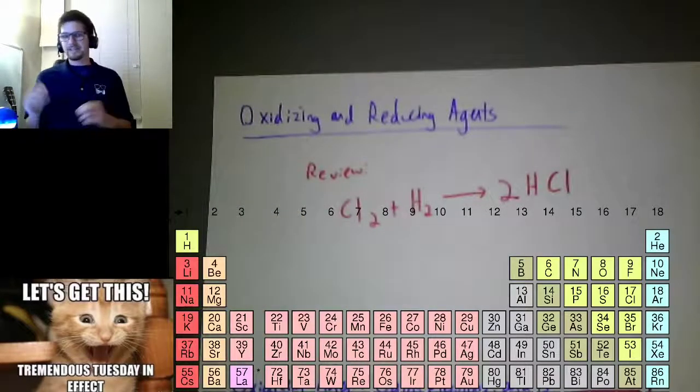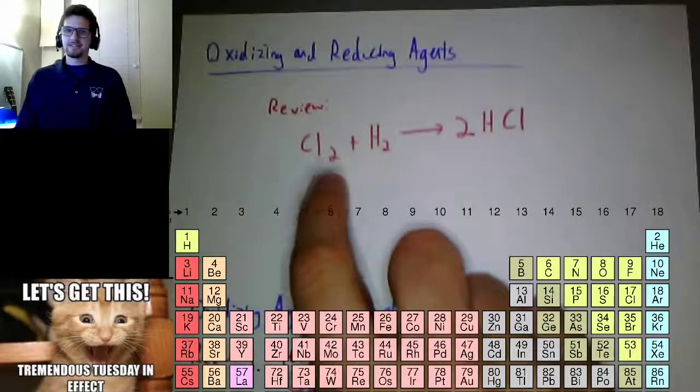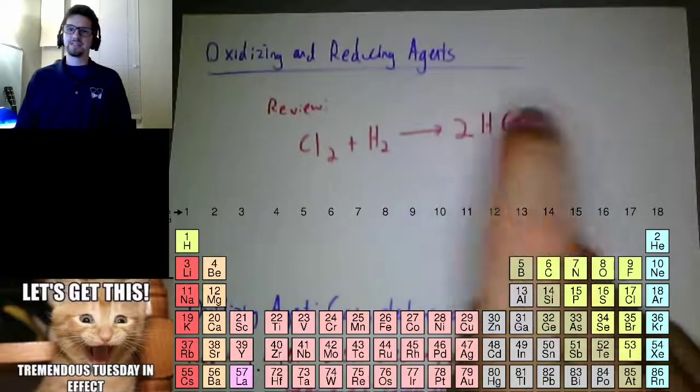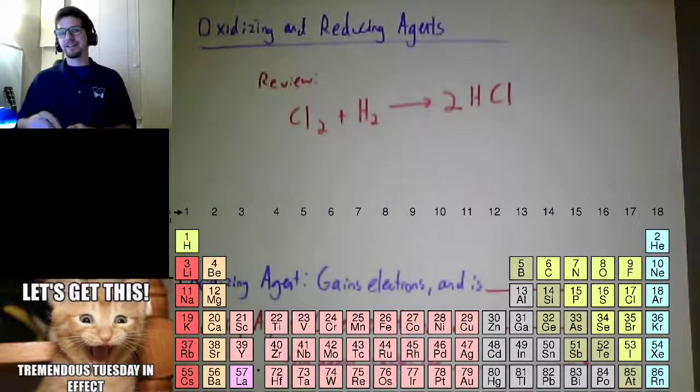All right, so let's start with a quick little mini review. So, Cl2 plus H2 gives us 2HCl. How would we go about doing this if we're figuring out if it's a redox reaction?